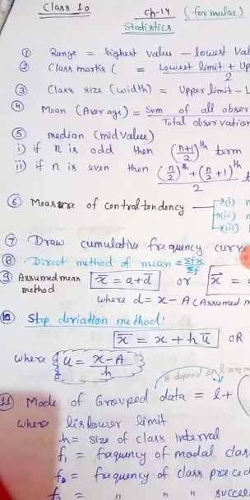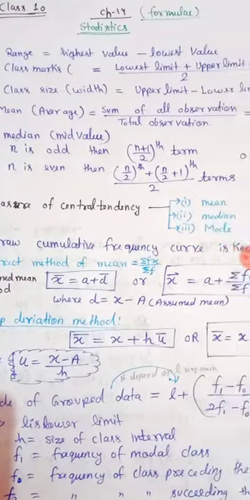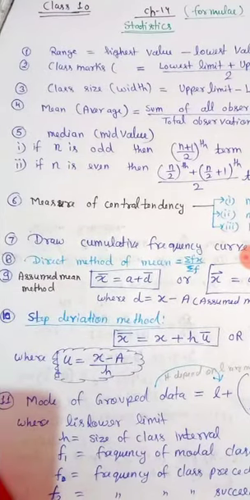Now if we want to find the accurate mean, as in assumed mean method, x bar equal to a plus d bar. Now step deviation method. In a step deviation method, we divide the d by the class size, then we will get u. Now we find u bar. U bar means here the mean of u.